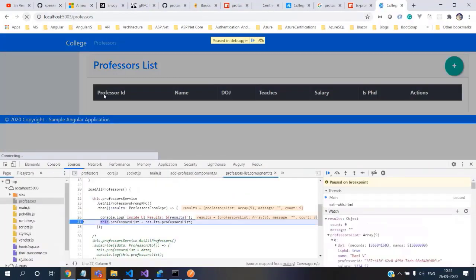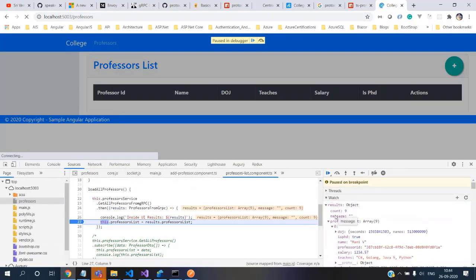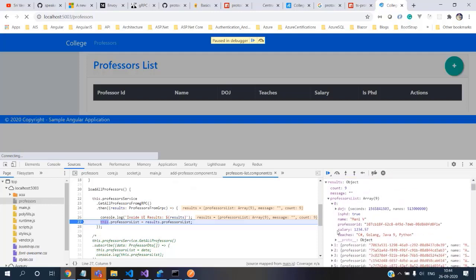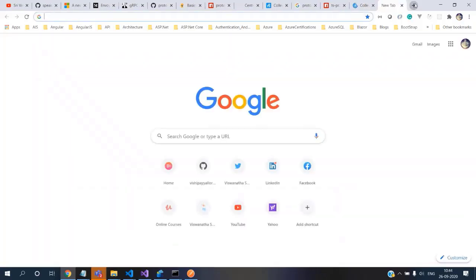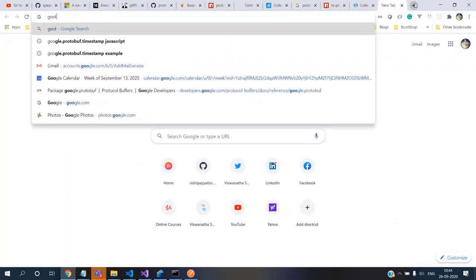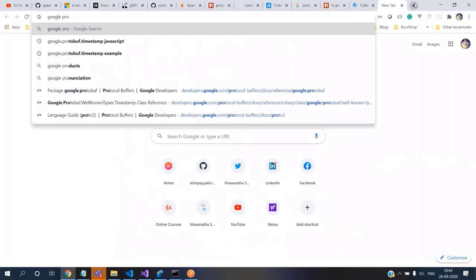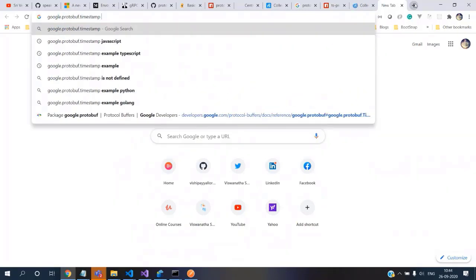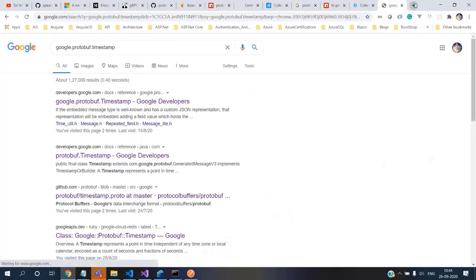Let's come in here. So another point to note here is inside the watch window, the date of birth is not a DateTime. It's the Google Protobuf Timestamp. So that's this object.